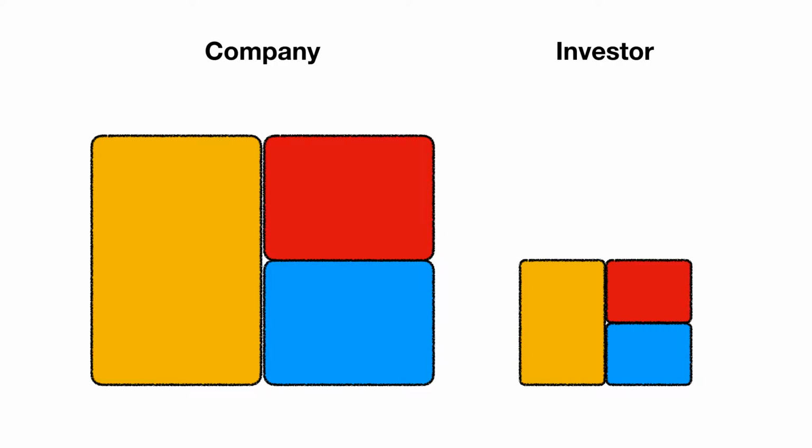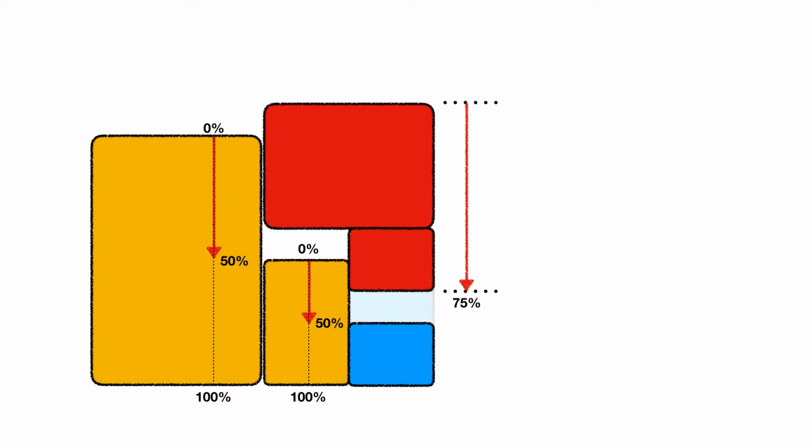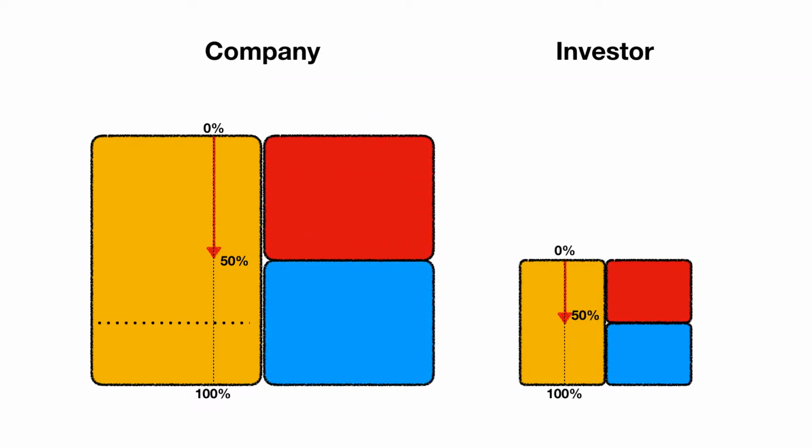Assume the company is 50% debt financed, and so is the investor. By virtually combining these two parts, we can see that, from the investor's equity perspective, the investment is effectively 75% debt financed. Back to the original view, and we can now draw an imaginary line that represents the combined leverage. In this case, we can see that 75% of the total assets are financed by debt.